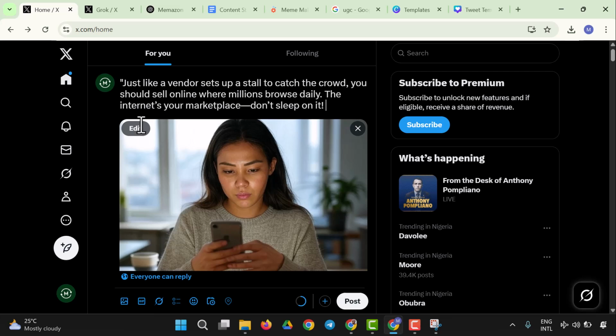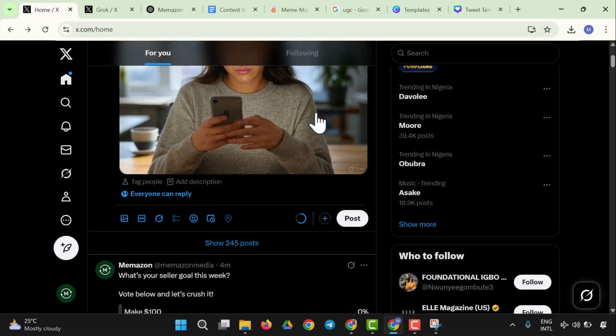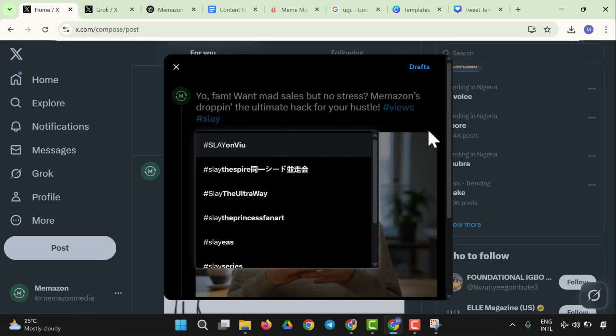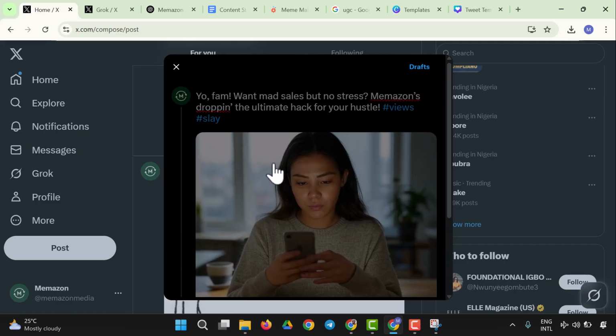So here we are. It says just like a vendor sets up a store to catch the crowd, you should sell online where millions browse daily. The internet is your marketplace. Don't sleep on it. So for a thread, you click on this to add. This makes you create a thread. I just clicked on add and here we are. I'm trying to make a thread, so we're going to have another post right here.